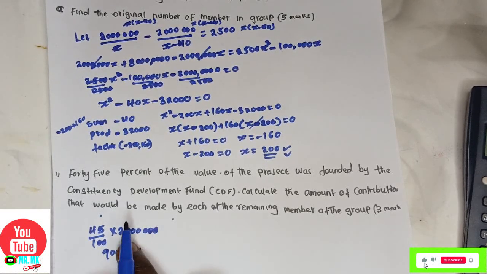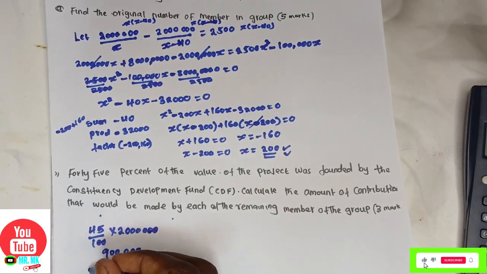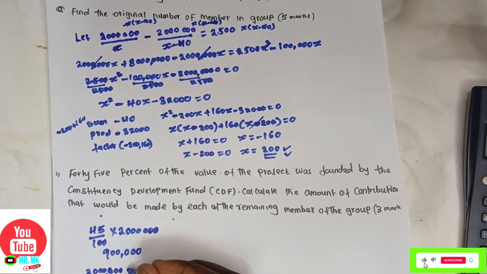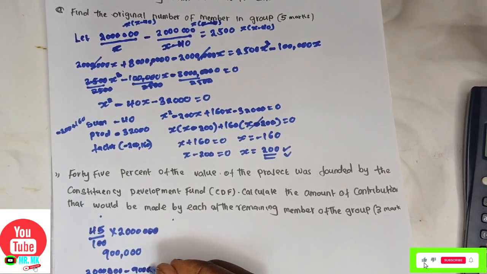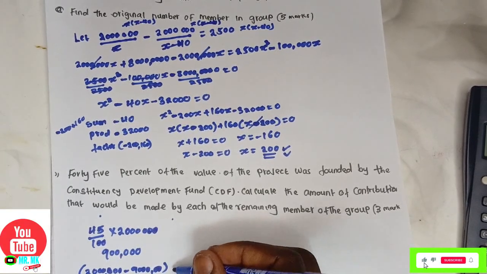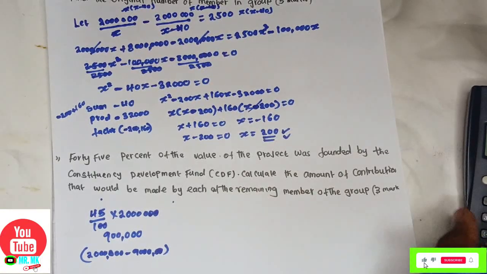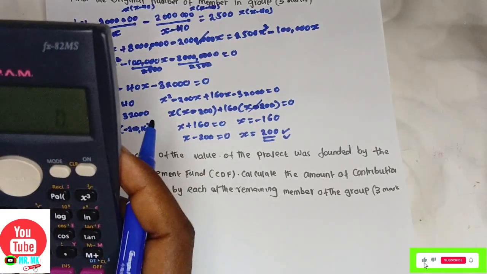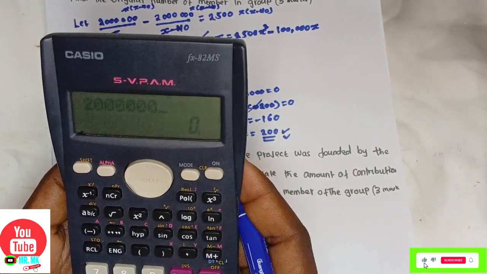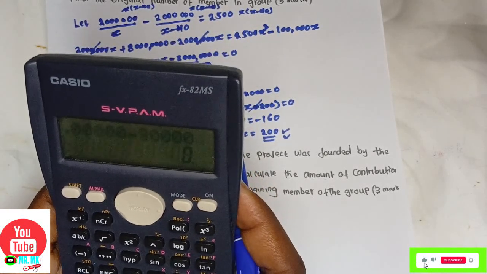Now how do you get the remaining members? The total value of the project will be 2 million. You take 2 million and subtract 900,000 to get the remaining amount.